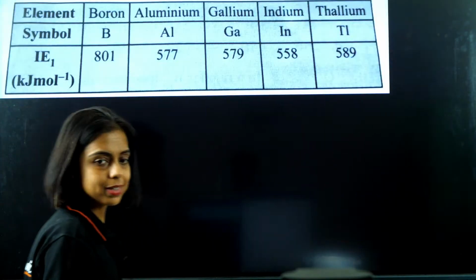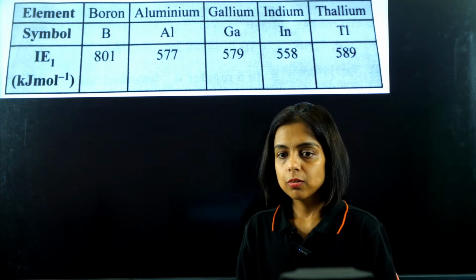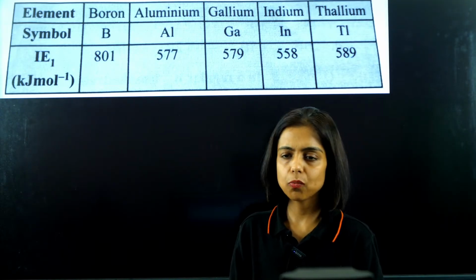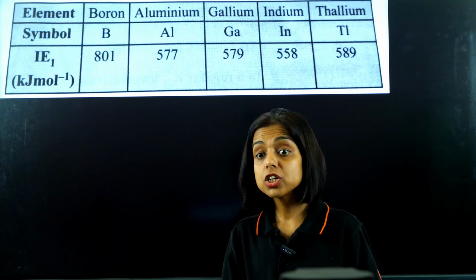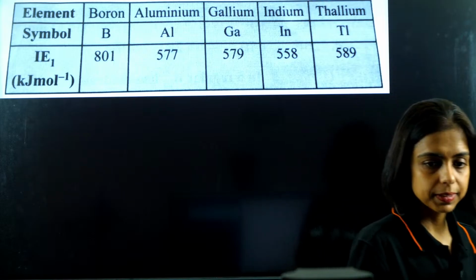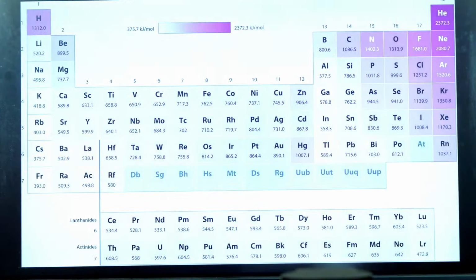Group 13, you can see the values here, right? Why does gallium have more ionization energy? Because of poor shielding by 3d electrons. Why does thallium have more ionization energy? Because of the poor shielding by 4f electrons. Done? Yups. D electrons and f subshell electrons are very poor shielders.